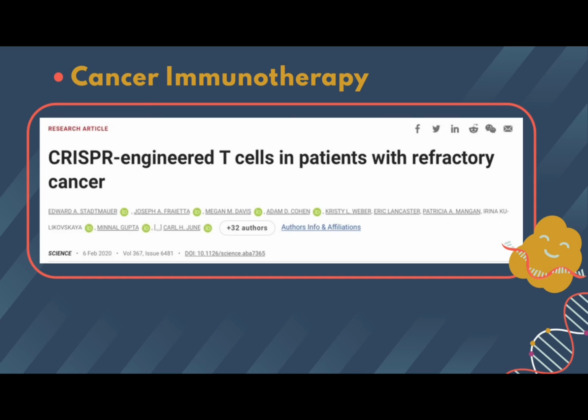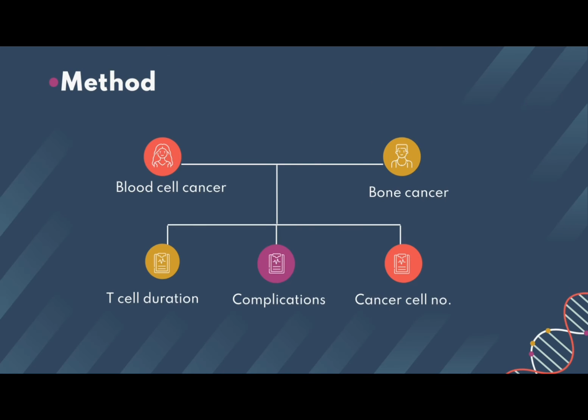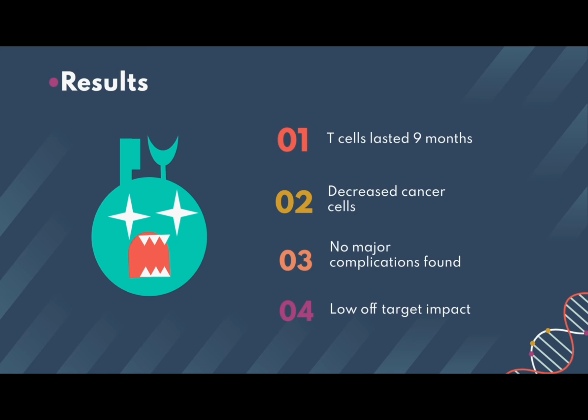The first CRISPR-based therapeutic trial in the United States combined CAR-T and PD-1 immunotherapy techniques, editing 3 genes with CRISPR. The Parker Institute and the University of Pennsylvania collaborated on this phase 1 study, which began recruiting in 2018 and ended in February 2020. The purpose was not to cure patients, but to see if the treatment was safe and had tolerable adverse effects. Two patients volunteered for treatment, one with advanced white blood cell cancer and another with metastatic bone cancer. It was found that the therapy was simple to use and had minor negative effects.